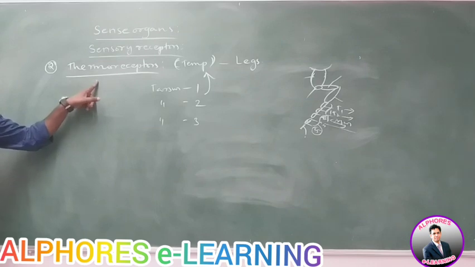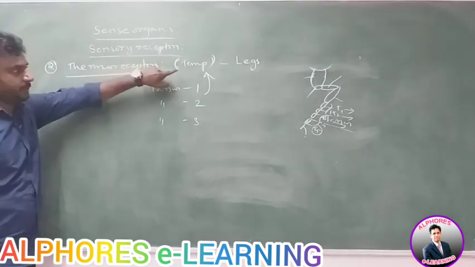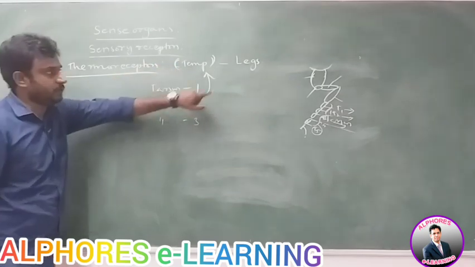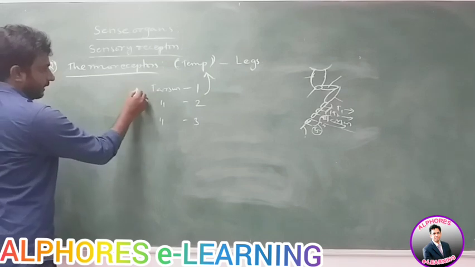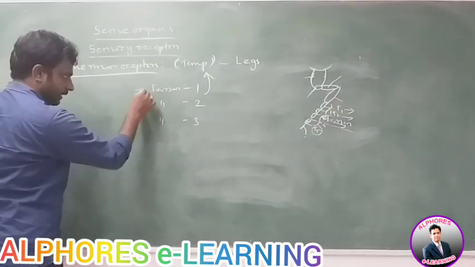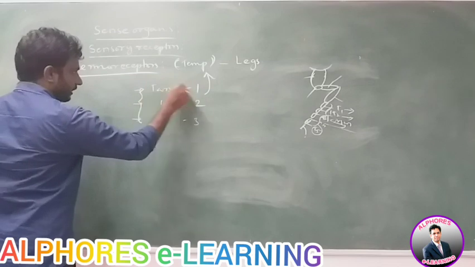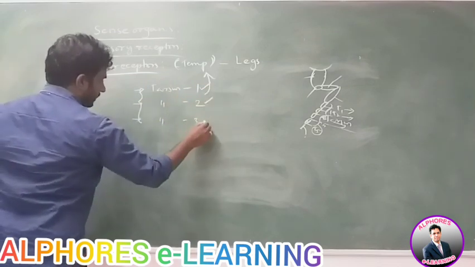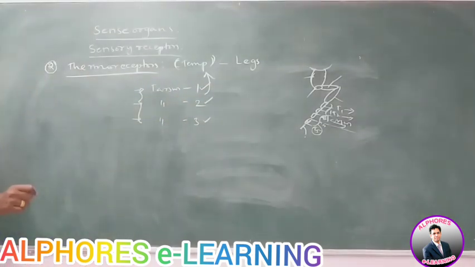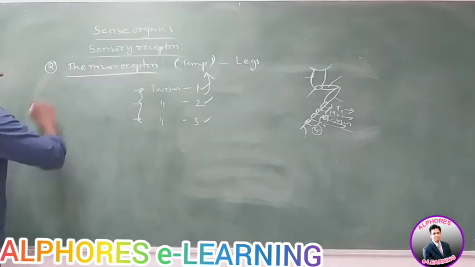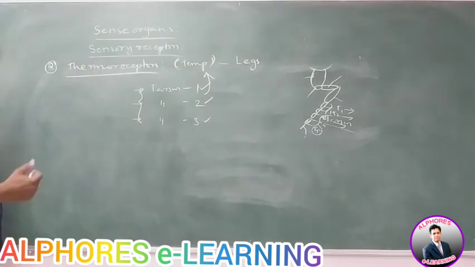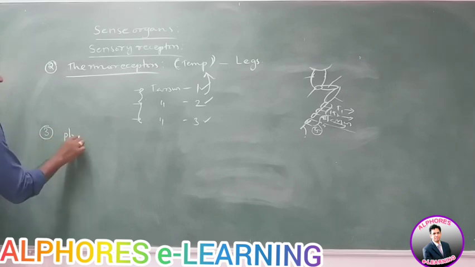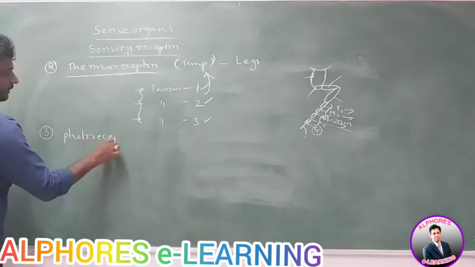Thermoreceptors are a type of temperature receptors located on the legs, exactly on the tarsomeres. Which tarsomeres? Tarsi 1, tarsi 2, tarsi 3. These three leg parts consist of the thermoreceptors, which receive and identify the temperature. Next, the third type of receptors are called photoreceptors.